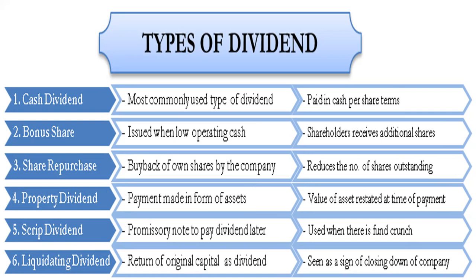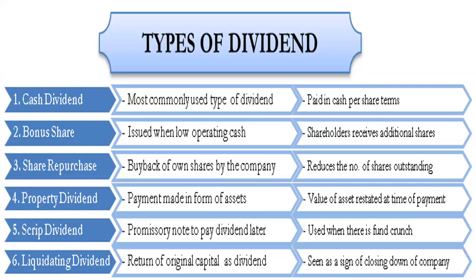Then property dividend. Property dividend is the payment made in the form of assets. Instead of cash, instead of any share, a company makes the dividend available in the form of an asset. So this is property dividend, and the value of the asset is restated as per the time of payment. The value of the asset will be restated at the time of payment from the company side. Property dividend is generally not practiced in India. Very few companies use this type of dividend. Otherwise, mostly cash and bonus dividends are paid.